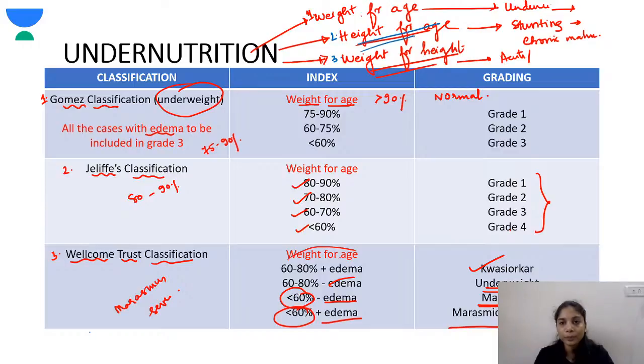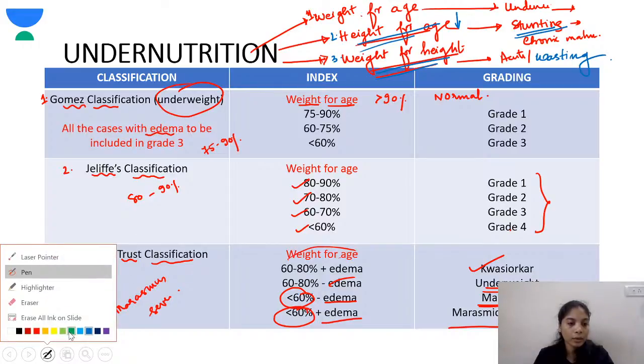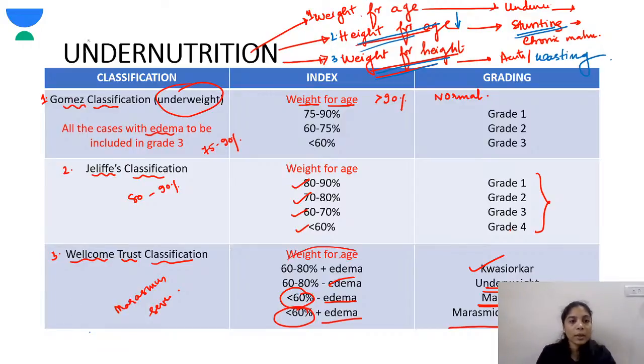Height for age measures the linear growth, and if it is decreased, that means there is stunting. While weight for height, if it is decreased, indicates wasting.